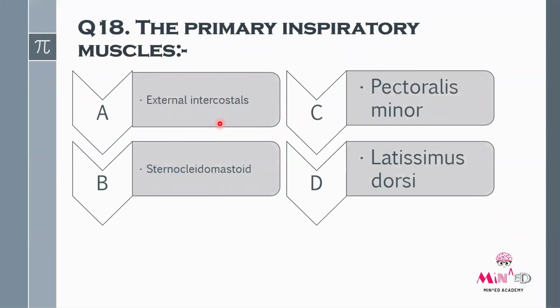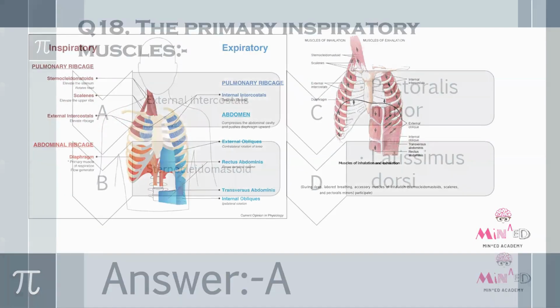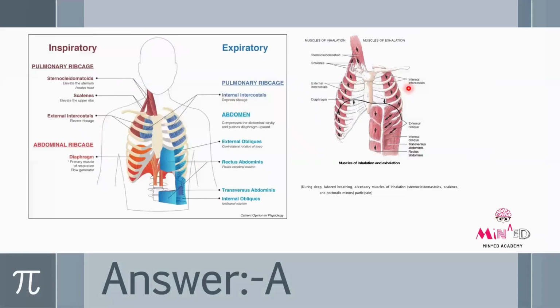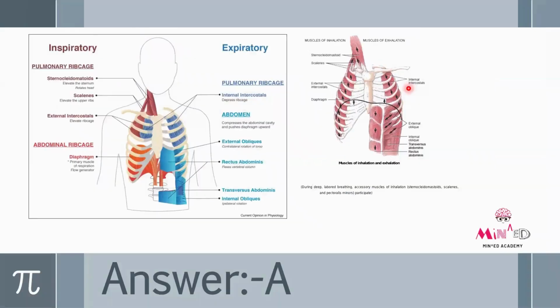The primary inspiratory muscles is external intercostal, which are these muscles. Okay. Since as you can see, pectoralis minor, sternocleidomastoid, and latissimus dorsi. See, we have sternocleidomastoid here, but this is not the primary. Okay, the primary will be external intercostals. So answer A.